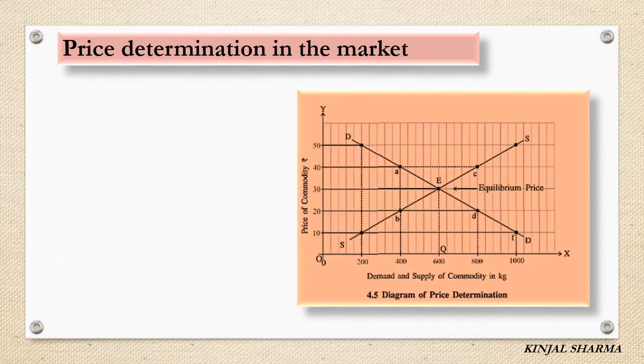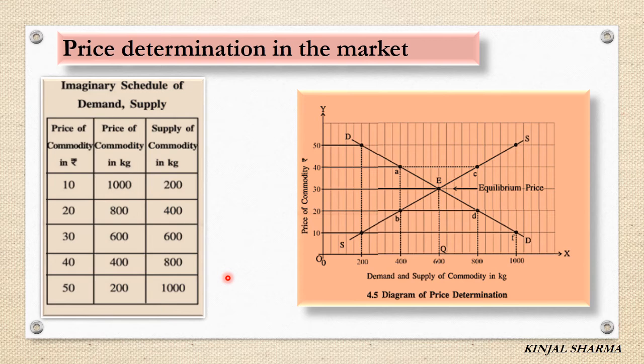Now price determination in the market. Price determination in the market means how the prices are decided for the product in the market. Whenever any product is produced, at what price it has to be sold in the market, how it is decided, or on what basis it is decided.